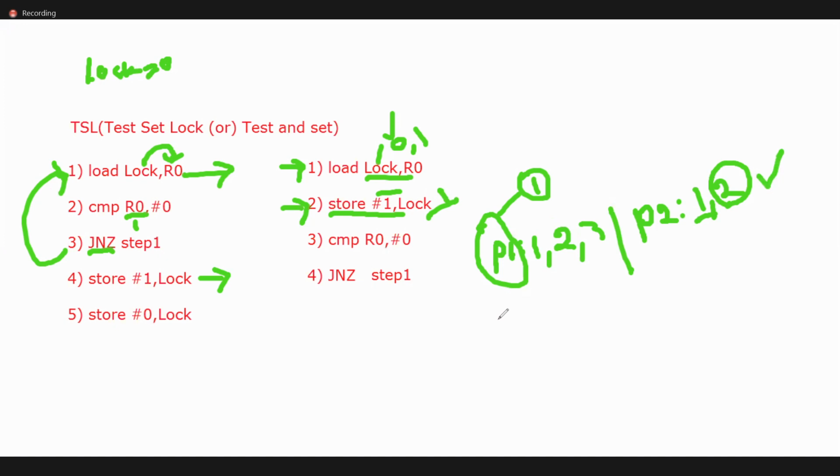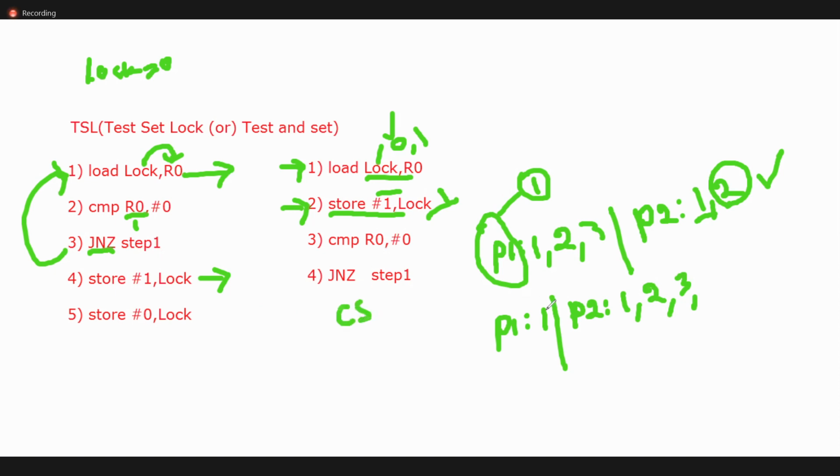One more scenario. P1 executes the first line and gets preempted. So P2 will execute the first line, the second, and the third, yes or no? So here it is finally in the critical section.